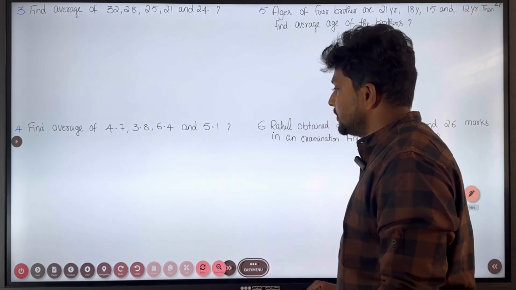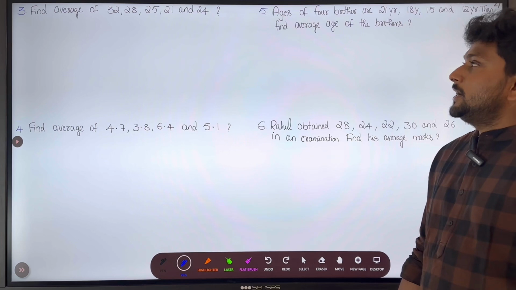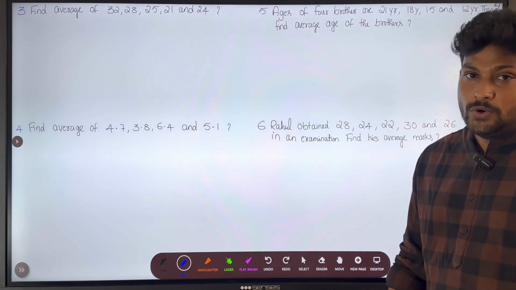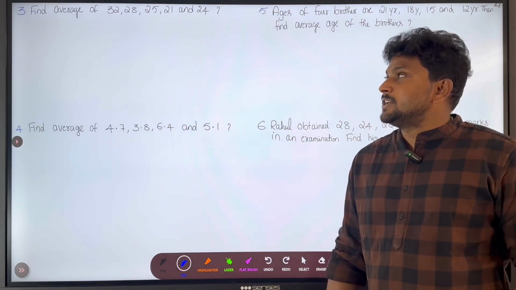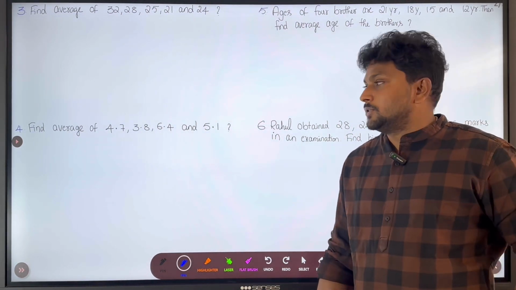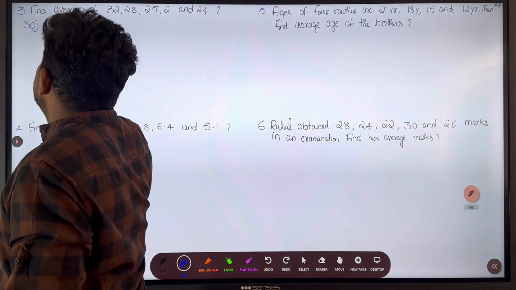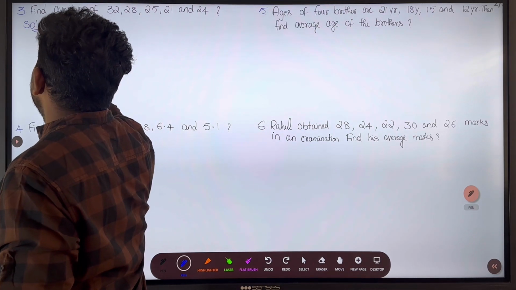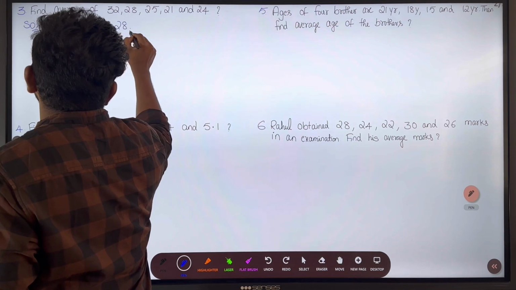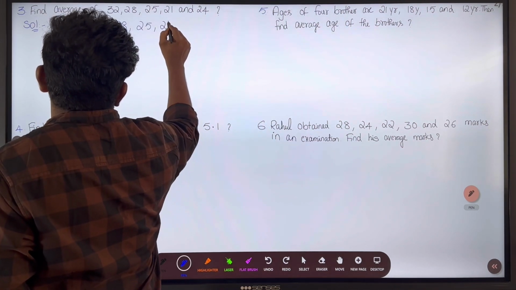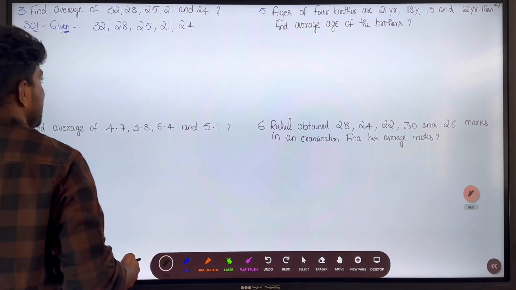Next, look at the third question. What is the third question? Find the average of 32, 28, 25, 21 and 24. They have given a sequence of numbers, and for these numbers we need to find the average. The given numbers are 32, 28, 25, 21 and 24. So we need to find the average.